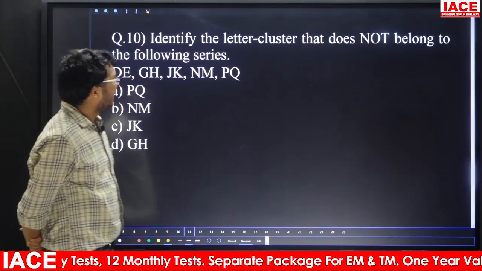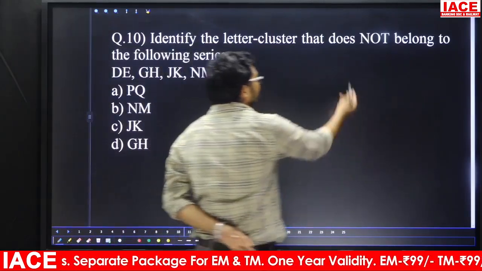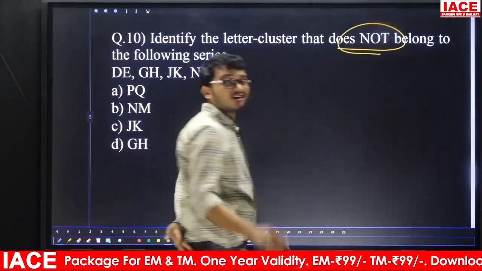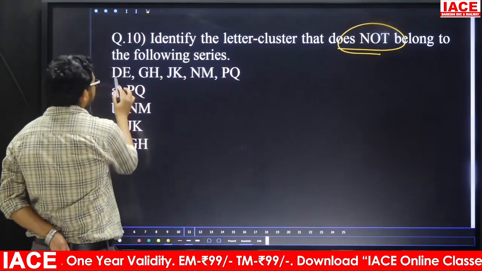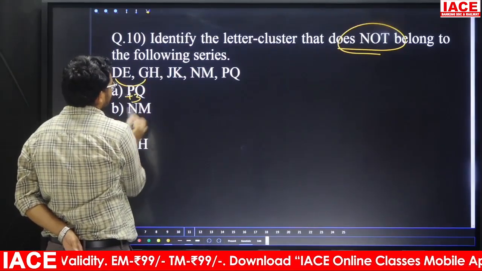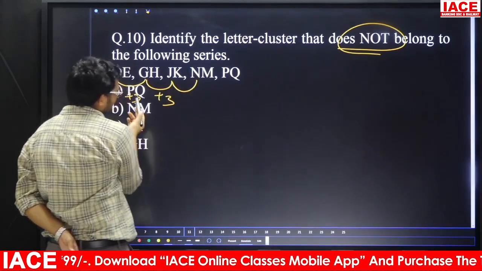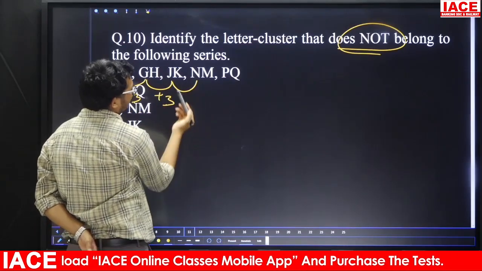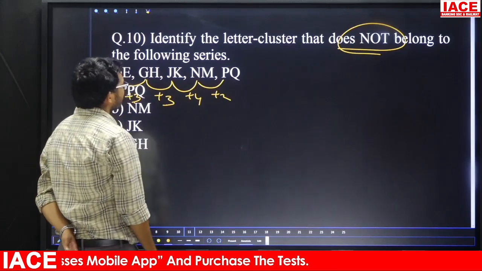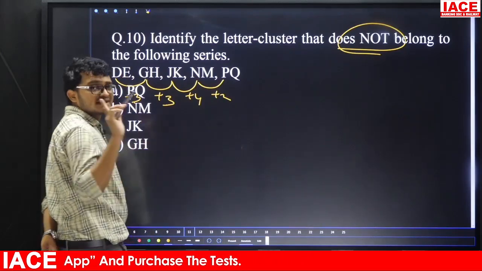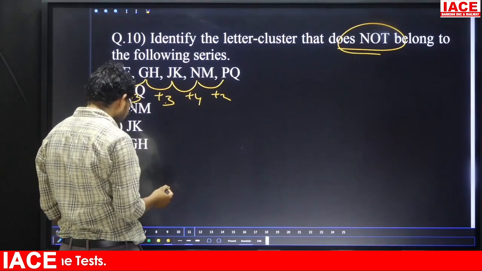Question number 10. Identify the letter cluster that does not belong to the following series. If it does not belong to the following, that means here is the wrong one. Suppose take here what is given: D and G, what is the logic? Plus 3. G and J plus 3. J and N, that means here the logic is, plus 3, plus 3, J and N is what? Plus 4. N and P is what? Plus 2. Suppose friends, once if you are going to observe here, assume the logic is plus 3 and plus 3, plus 3. Here also J plus 3.